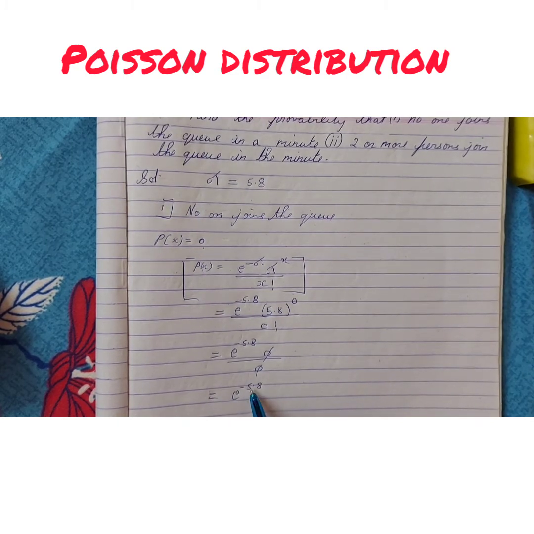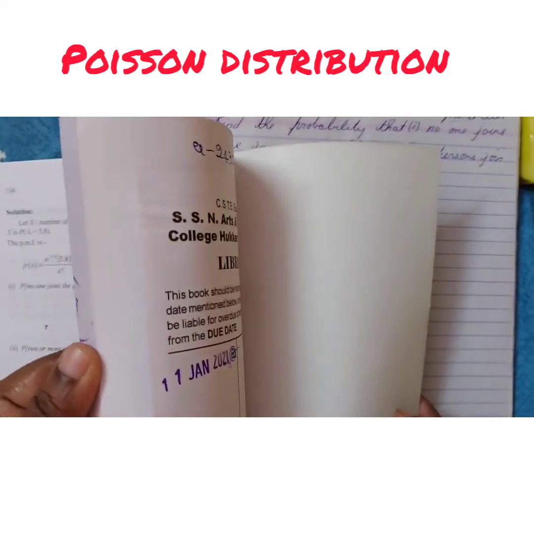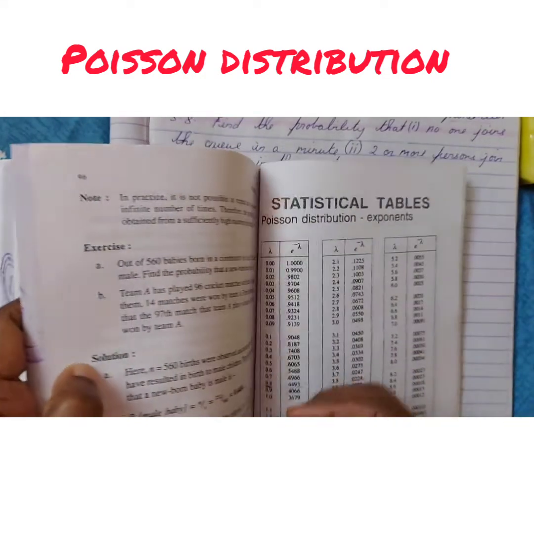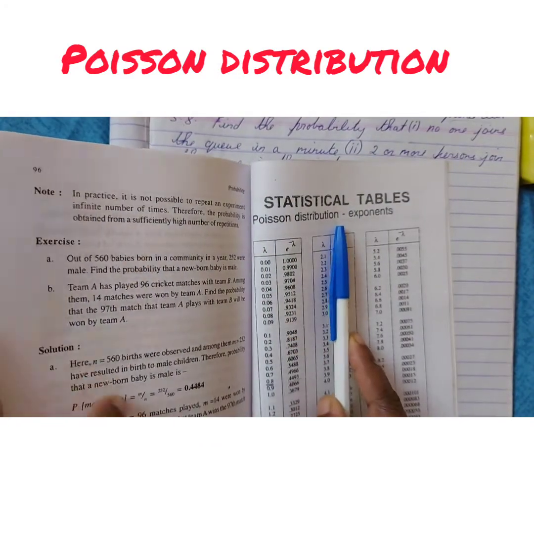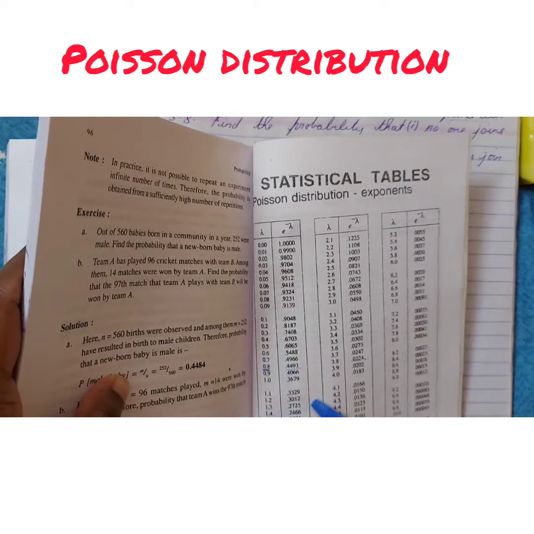This is remaining. Now, as I told you, for Poisson distribution we have to see the table. Behind your book, the Poisson distribution statistical table will be there. What is my value? 5.8. So where is 5.8?